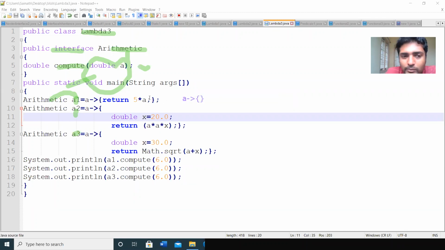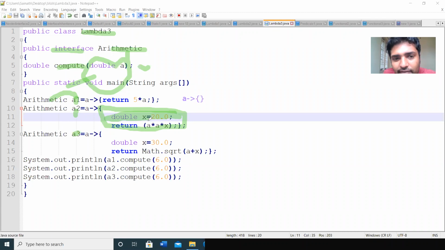So this is the first object we are creating. Next we are creating another object A2. So here we are defining some variable. So this is the local variable. That means the variable access is within this block only. Block means the flower braces.